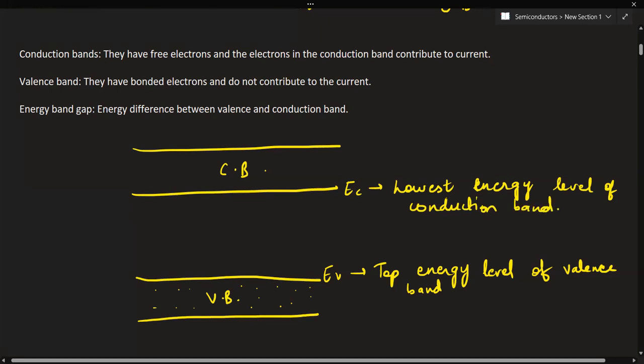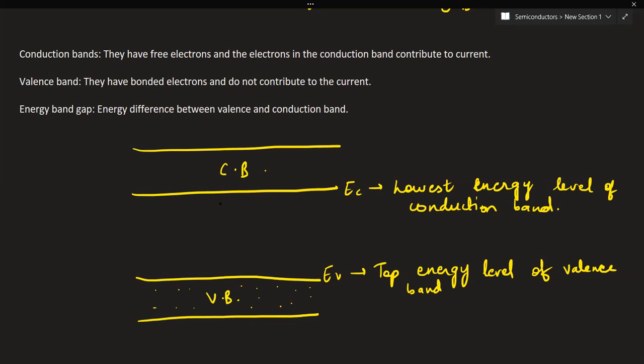So the lowest unfilled allowed energy band, which is next to the valence band, is called the conduction band. The conduction band has free electrons, and the electrons in the conduction band contribute to current. Whereas in the valence band, they have bonded electrons and these do not contribute to current.